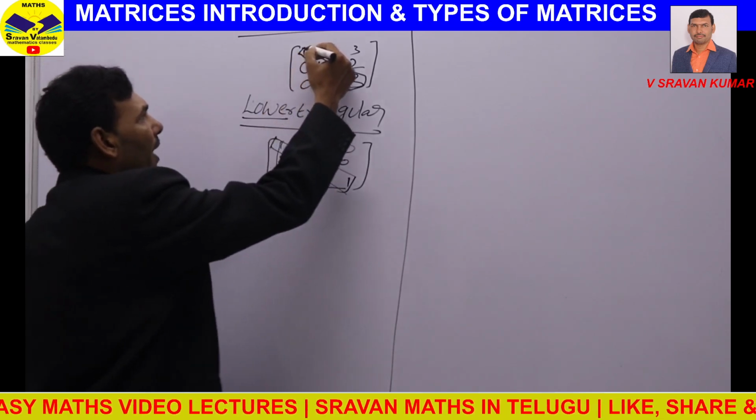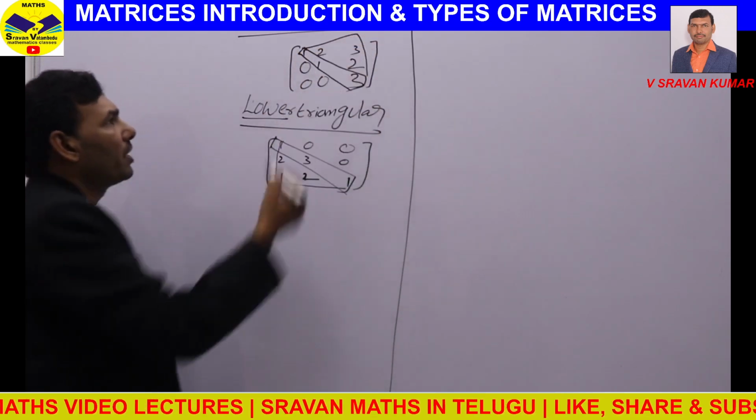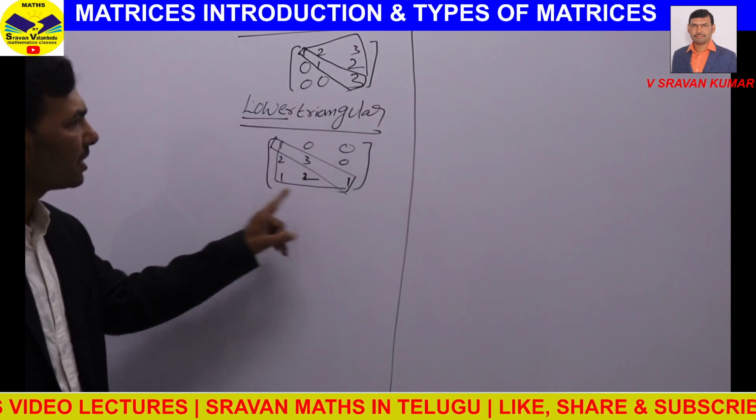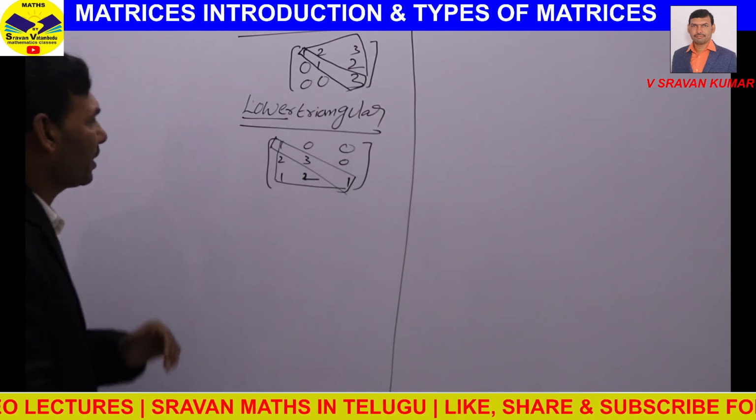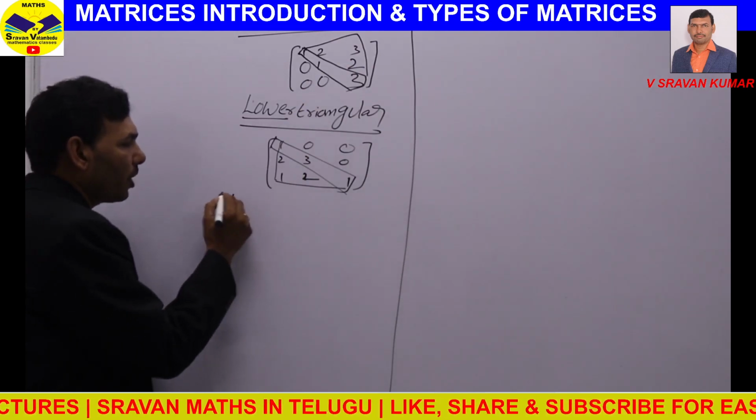Upper means the upper triangle is formed. That's why this one is called an upper triangular matrix, and this one a lower triangular matrix. Next, coming to the important topic in matrices,